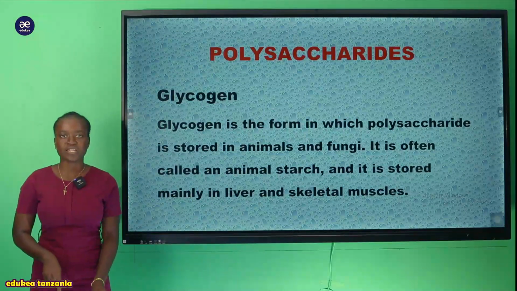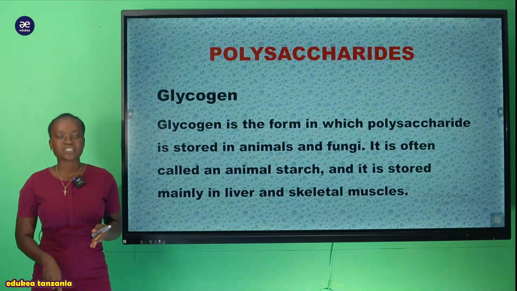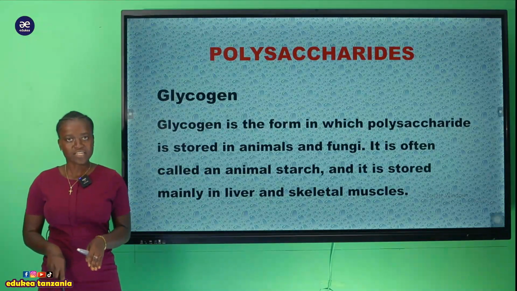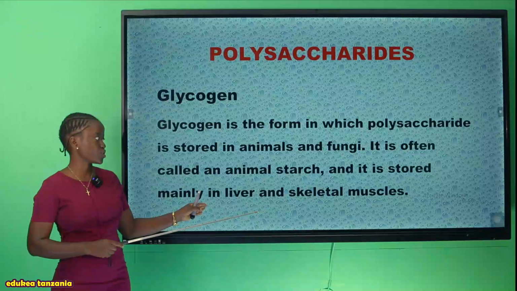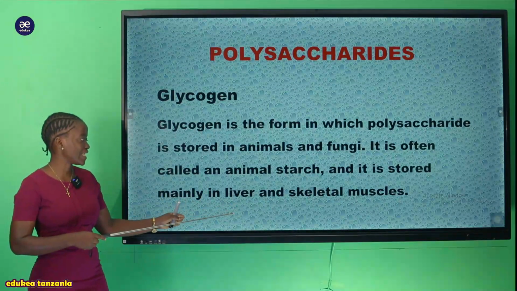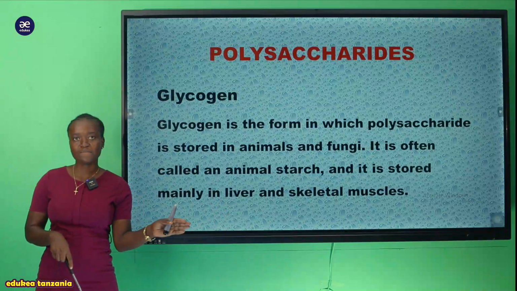Why is it called animal starch? Because within it is whereby we can find a carbohydrate. There is a carbohydrate stored within the glycogen, or it is termed as animal starch. So it is stored mainly in the liver and in the skeletal muscles.